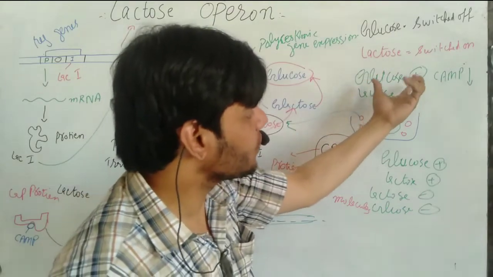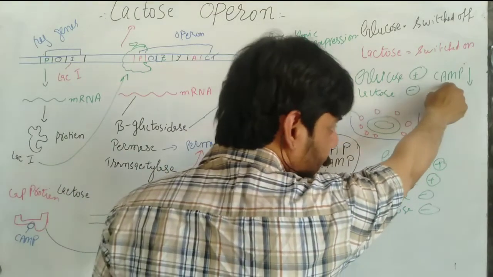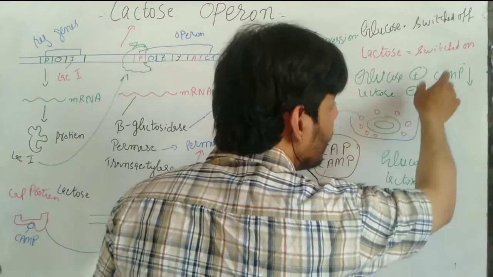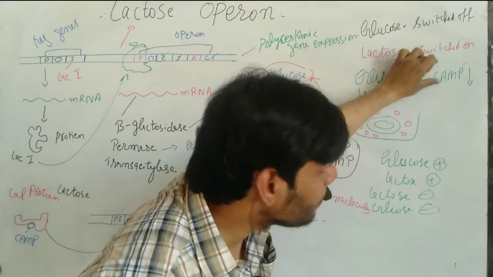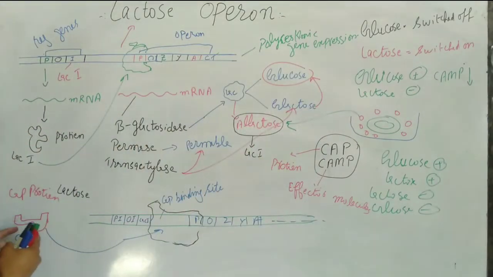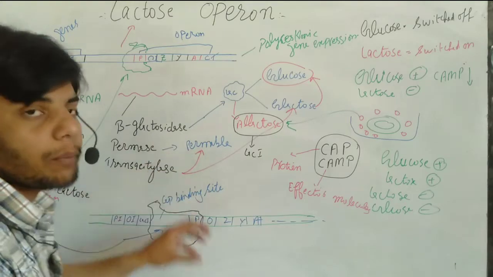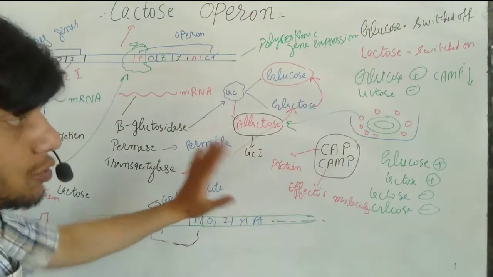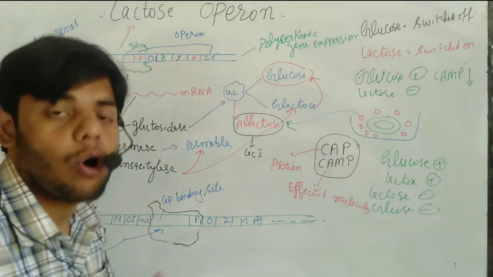If the glucose concentration is present, the cAMP concentration decreases. If lactose is absent, again the cAMP concentration decreases. So remember, when the cAMP concentration decreases, we do not have cAMP. If cAMP is not present, it will not bind to this CAP protein. If it is not bound to the CAP protein, it will be in inactive form. And if it is in inactive form, it does not bind to this CAP binding site, due to which RNA polymerase will not bind and the process will be switched off. This is how, through this CAP-cAMP complex, the process is switched off.